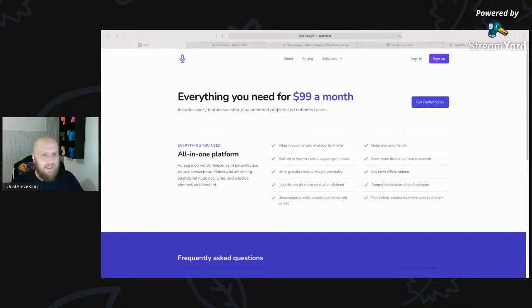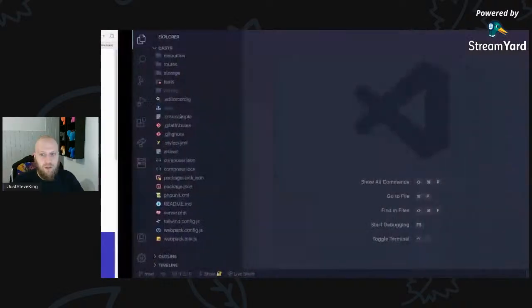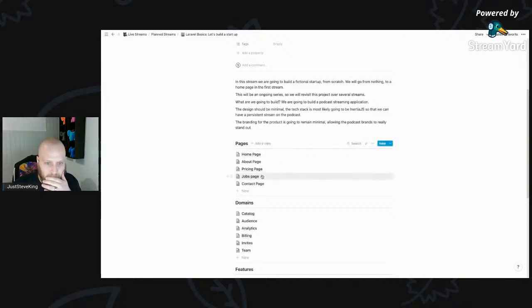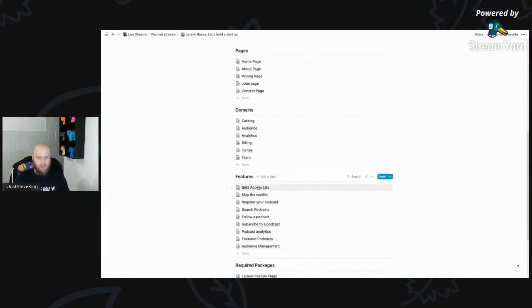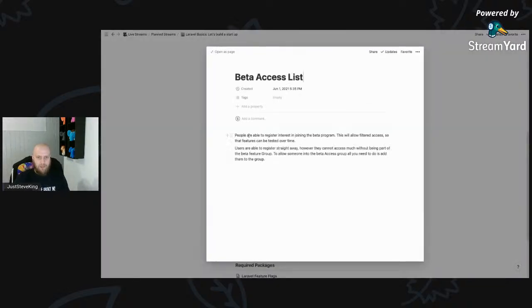Let's see. Right, okay, so let's go back to Notion. So jobs in contact, we'll leave that for now. We'll worry about that in a little bit. So let's have a look at some of these features and what can we start with? Like the beta access. So people are able to register interest in joining the beta program. This will allow filtered access, so these features can be tested over time. Okay. Users are able to register straight away. However, they cannot access much without being part of the beta feature group. To allow someone into the beta access group, all you need to do is add them to the group.